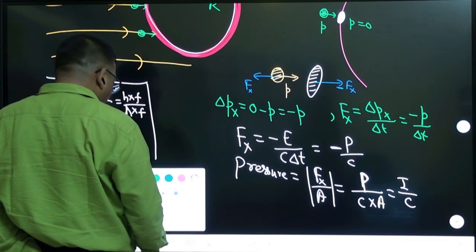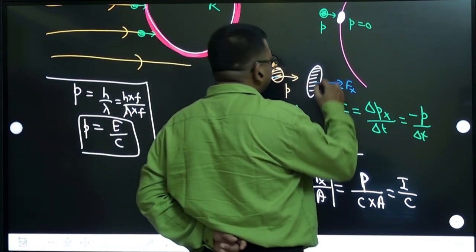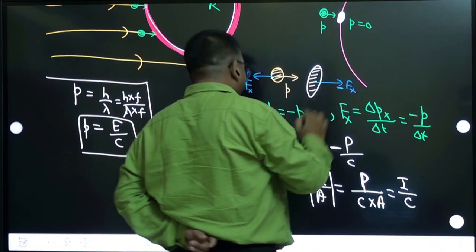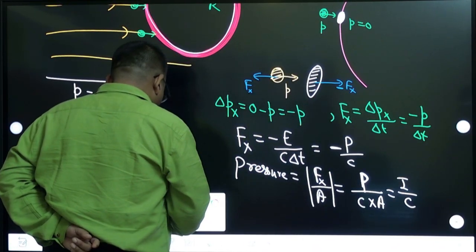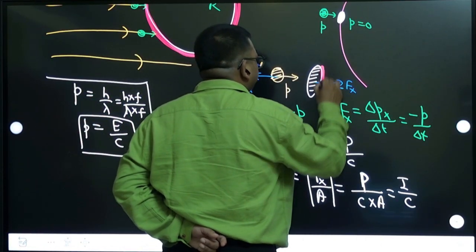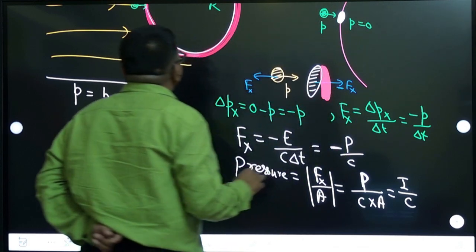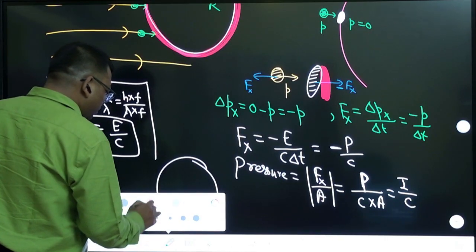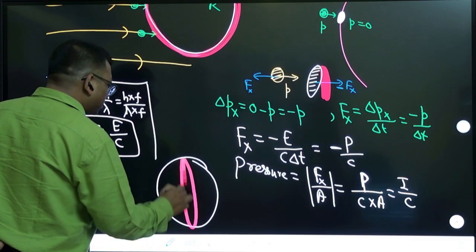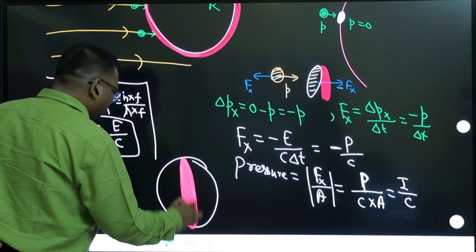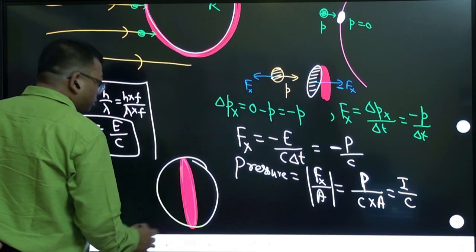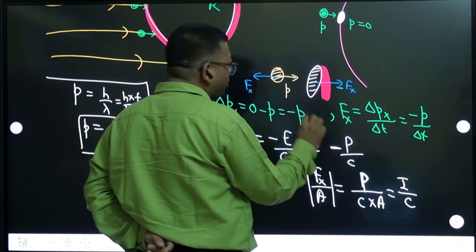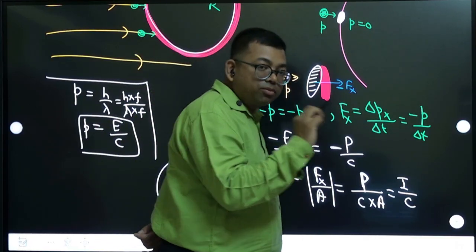But note that here you are considering this small area, because you have taken a small one. But when you calculate here, you need to consider the projection of this area. The projection of this area will be the vertical portion. So for this entire sphere, you need to consider the projected area, which is like a circle. This projected area you have to take. Now this was for a single photon hitting a small area, so the force we are calculating is a very small force because it is on a small portion.